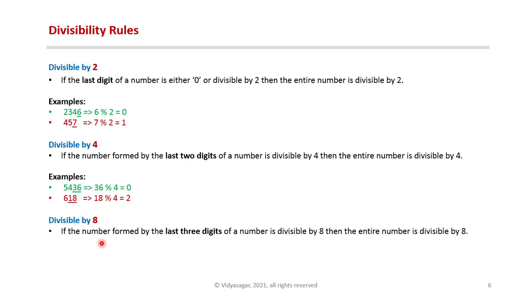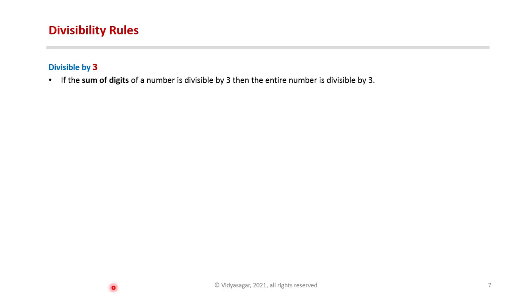Divisible by 8. If the number formed by the last 3 digits of a number is divisible by 8, then the entire number is divisible by 8. Example, 92712 is divisible by 8 because 712 is divisible by 8. 8926 is not divisible by 8 because 926 is not divisible by 8. Divisible by 3. If the sum of digits of a number is divisible by 3, then the entire number is divisible by 3. Example, 2346 is divisible by 3 because the sum of its digits is 15, which is divisible by 3. 457 is not divisible by 3 because the sum of its digits is 16, which is not divisible by 3.